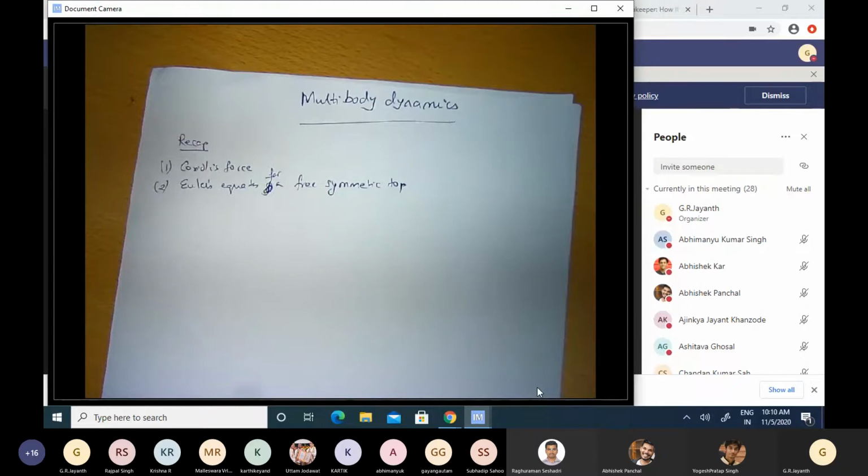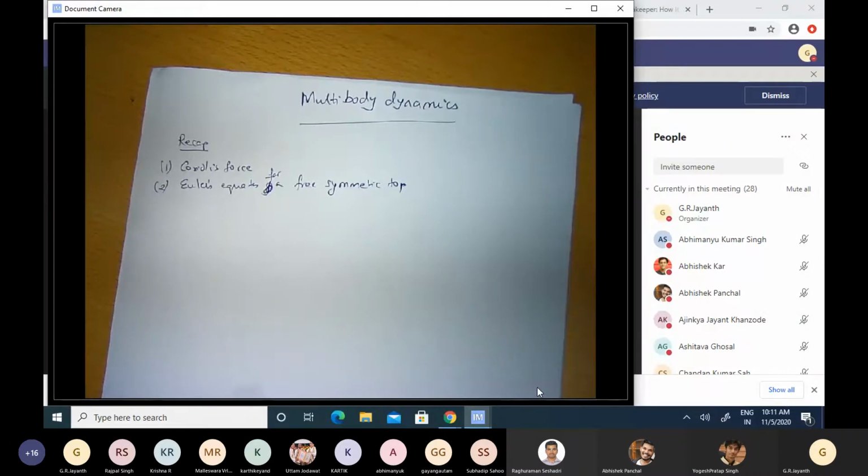And we took the example of Earth itself as such a symmetric top. Earth is not a perfect sphere, unlike what we often assume it to be, but it's slightly flattened at the poles and bulged at the equator because of centrifugal forces pushing more near the equator.